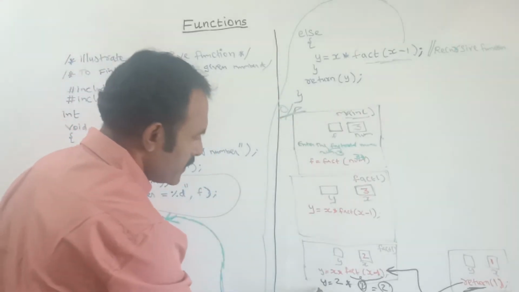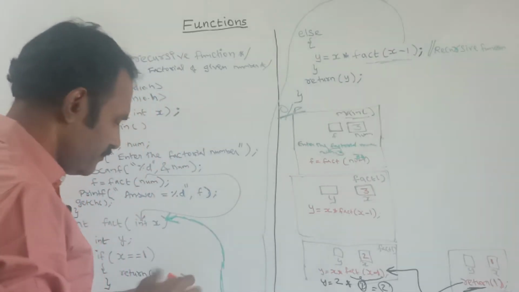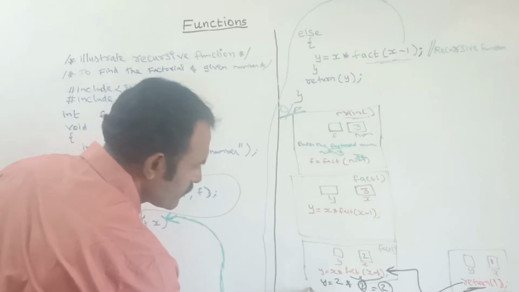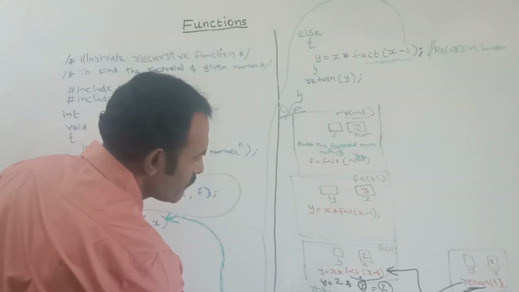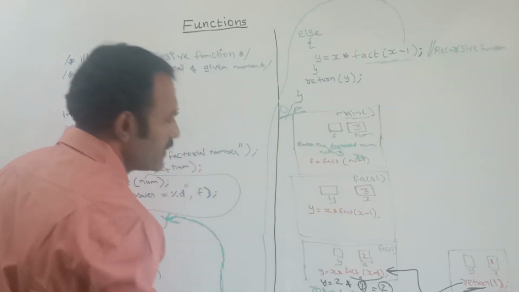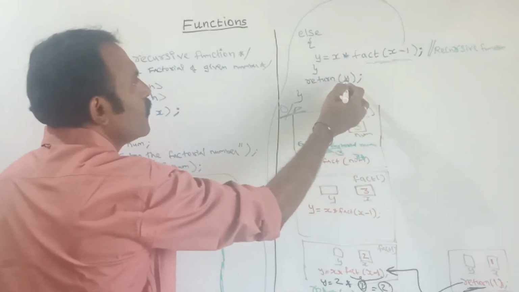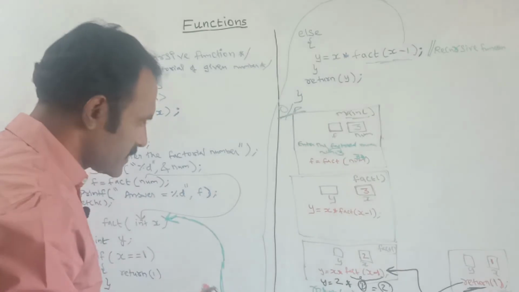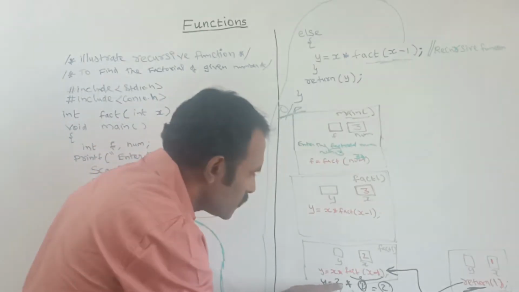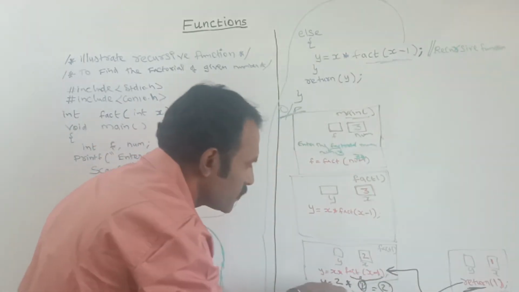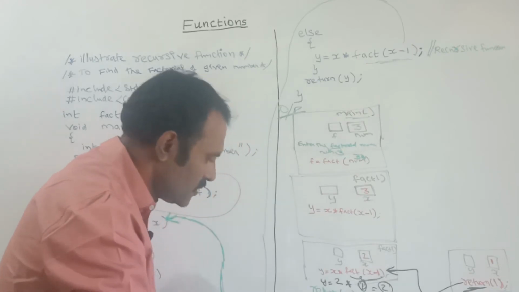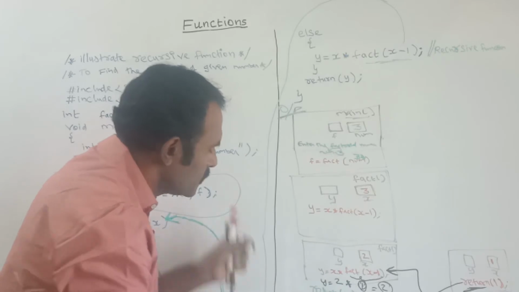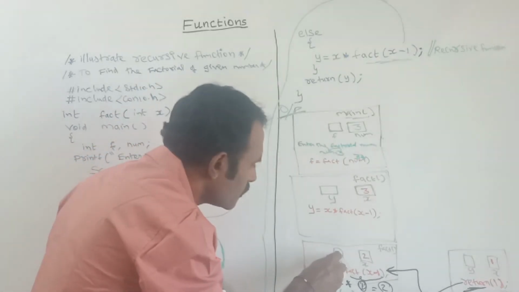So return y. Which value am I returning? The y value. See, now what is the value of y in this step? Y is equal to 2 into this return value 1. 2 into 1 is 2. So this y will hold the value 2 in this frame set.